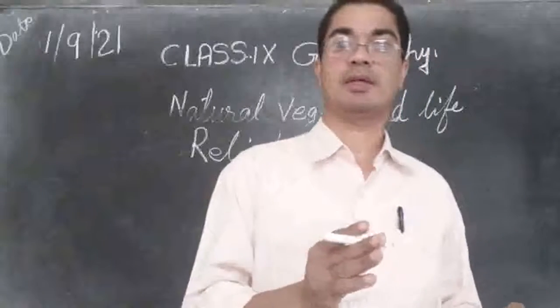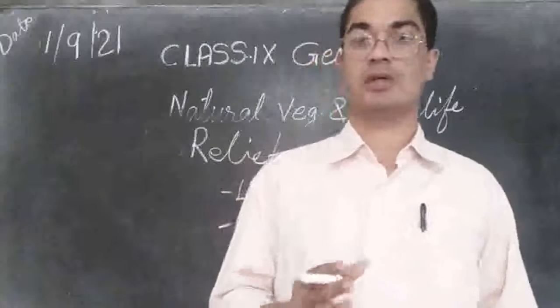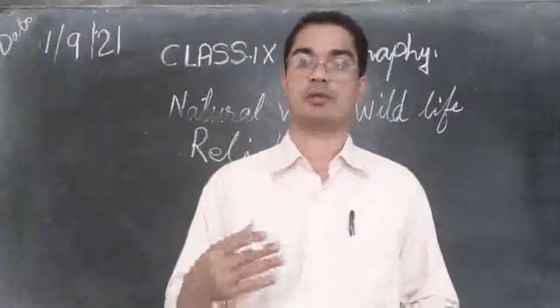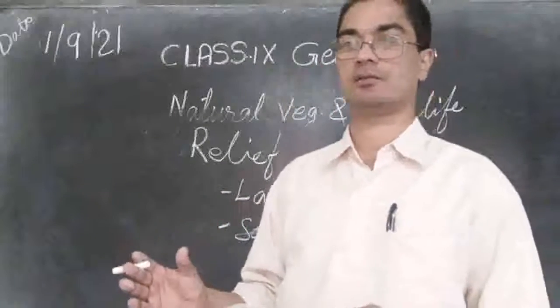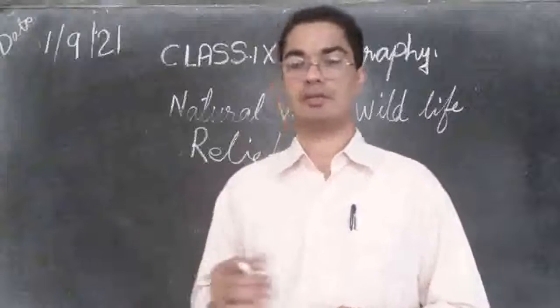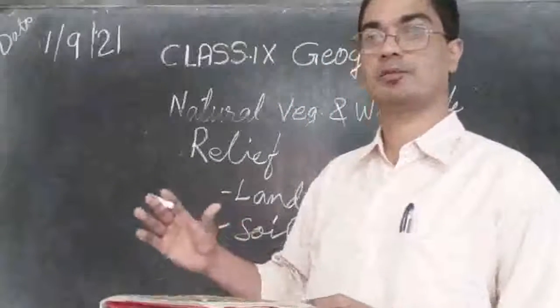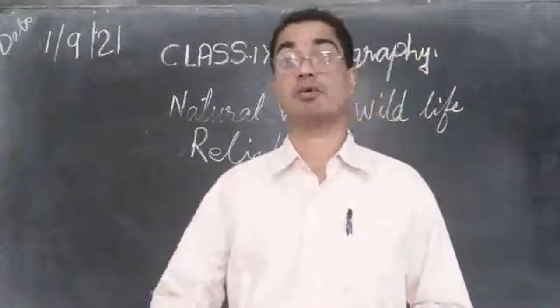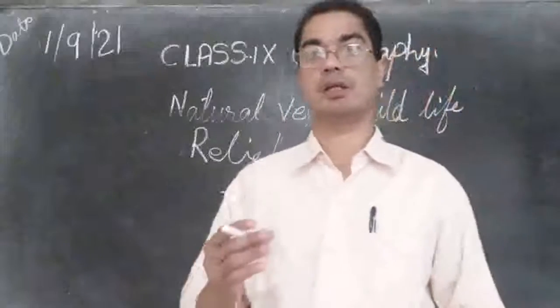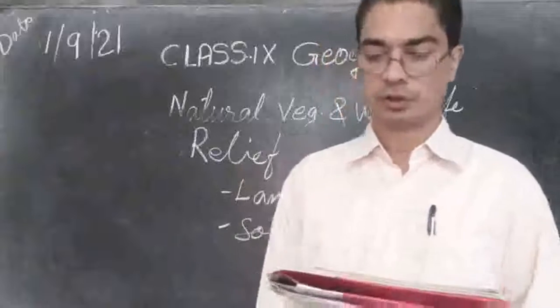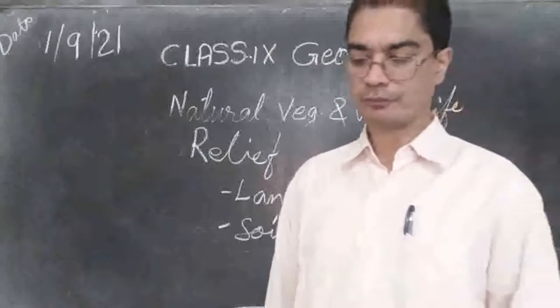So in one area maybe let's say alluvial soil. Alluvial soil is very good for agriculture. Let's say another area may be black soil, that is good for cotton cultivation. There may be another type of soil which is supporting another type of vegetation. So it depends on the type of soil, what kind of tree is going to grow there.